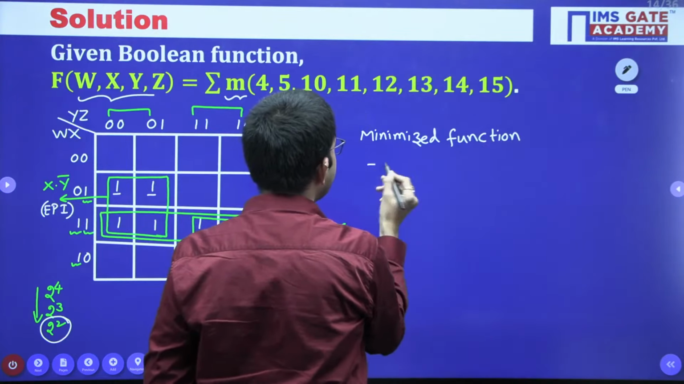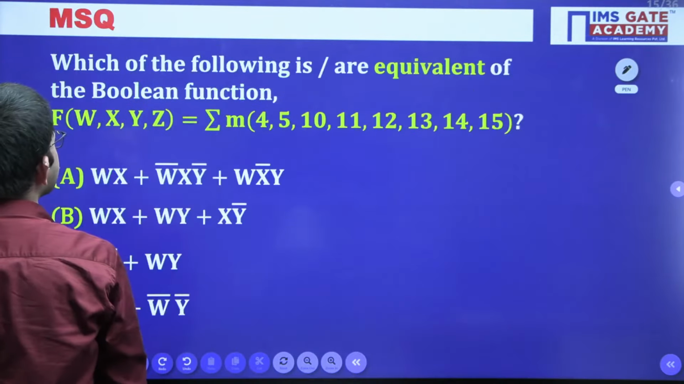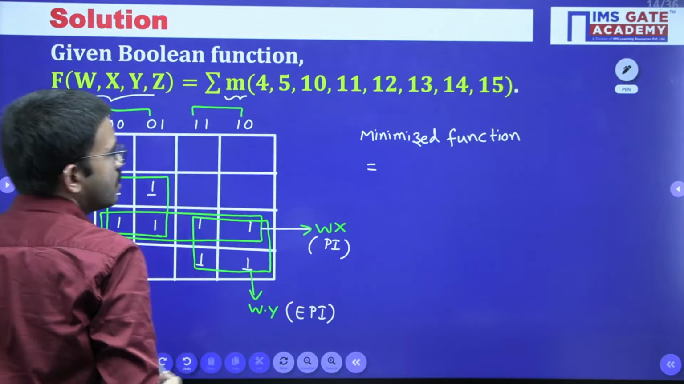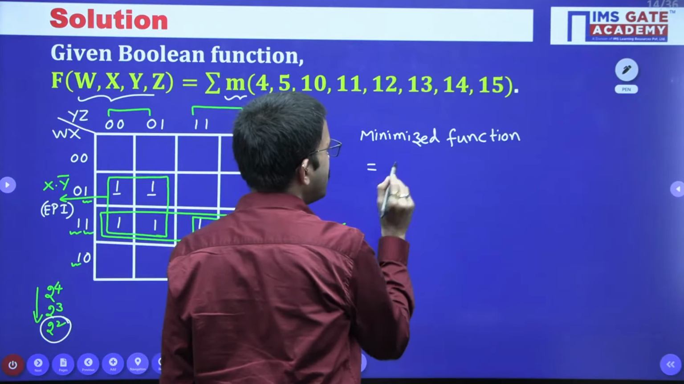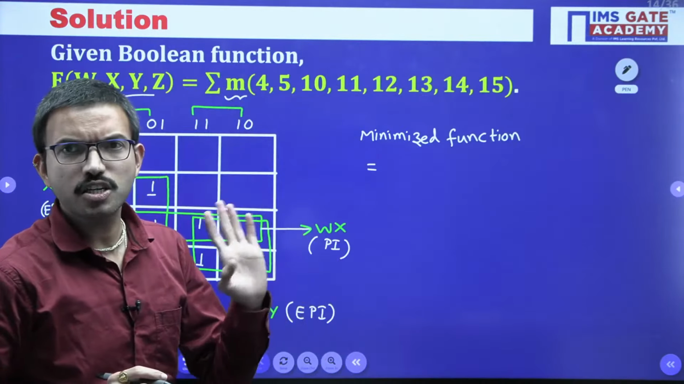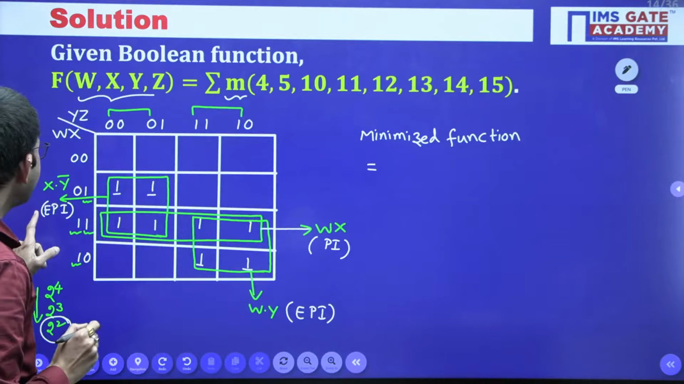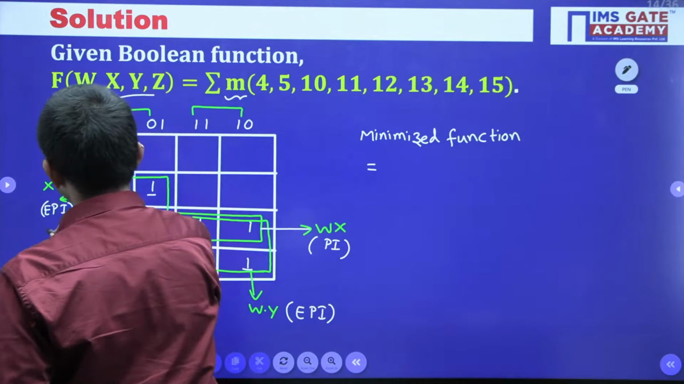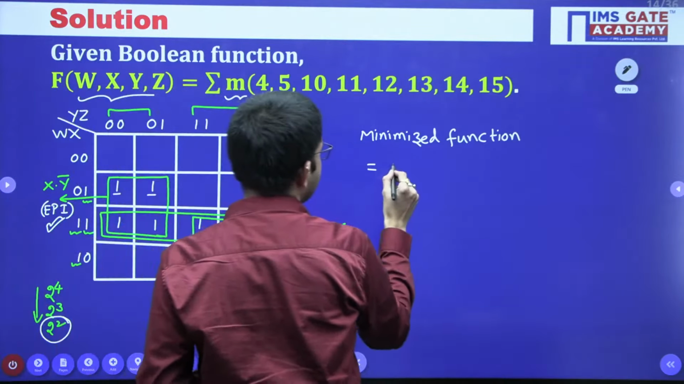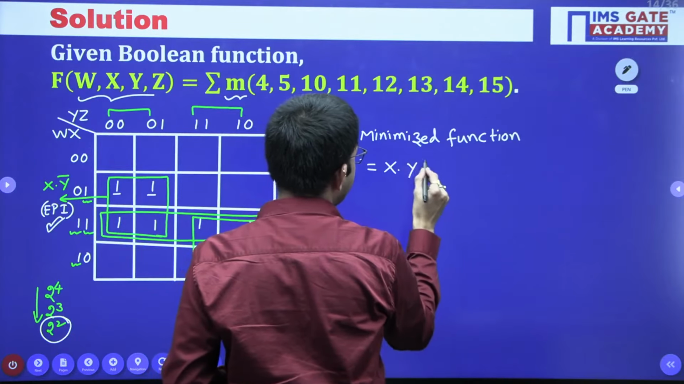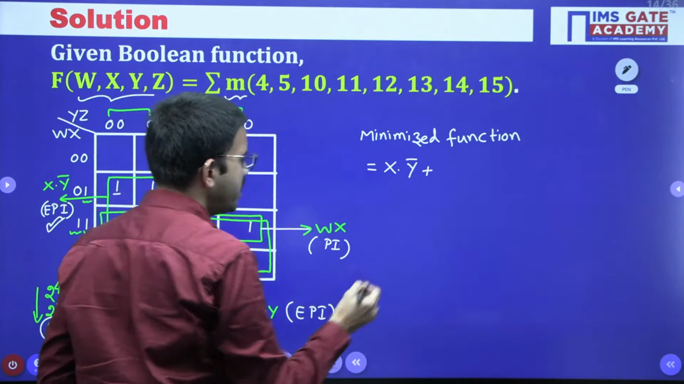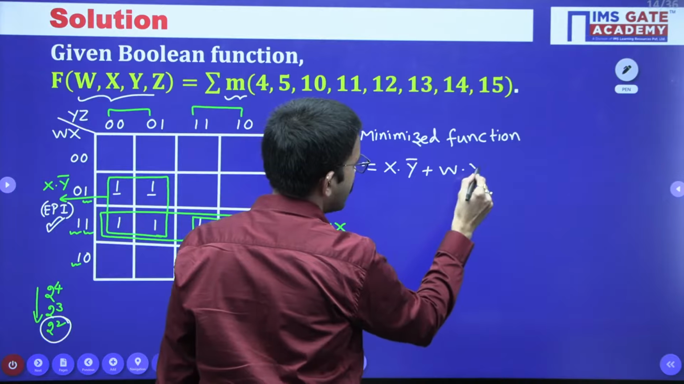In the minimized function, first of all, write all the essential prime implicants. Here we are getting 2 essential. So this is x into y bar